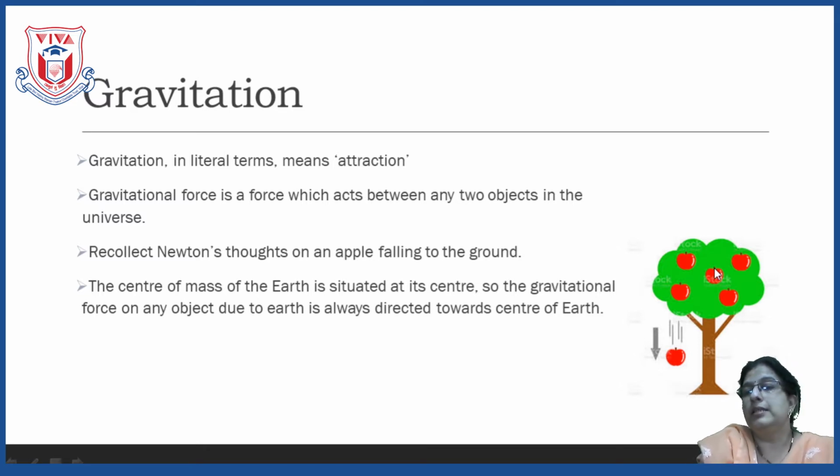Now if we see this point of the apple and if we go diagonally, they all will also attract each other, but this force is cancelled by this diagonal force, and that's why these diagonally acting forces nullify each other. Then where is the maximum force of attraction seen? Maximum force of attraction is seen in between two centers, that is the center of the object and the center of the earth. That's why any object thrown vertically upward comes vertically downward only. It doesn't form any angle with the earth.